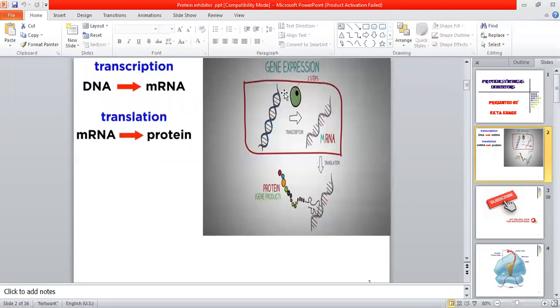As we can see in this slide, this is the double helix model of DNA. Now the conversion from DNA to single-stranded messenger RNA is called the transcription procedure. This process is carried out with the help of the RNA polymerase enzyme only. Now the conversion from messenger RNA to protein is called the translation procedure. So this was a little bit of knowledge about our translation processes.